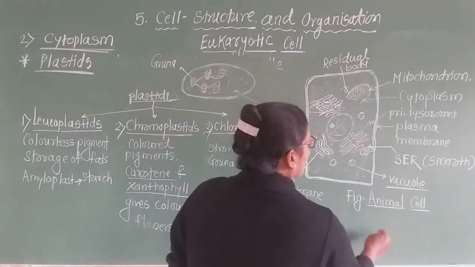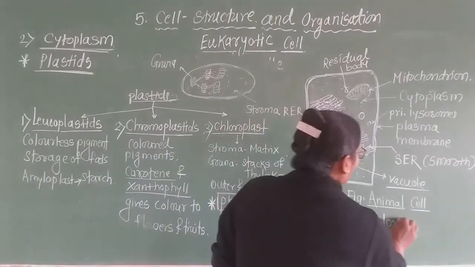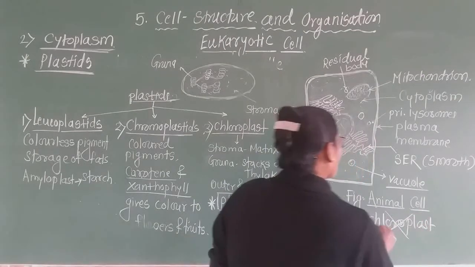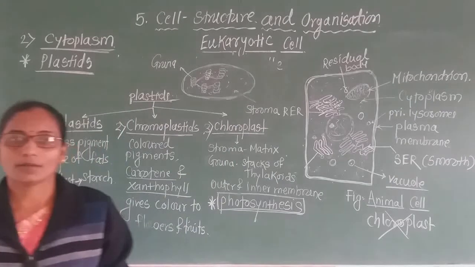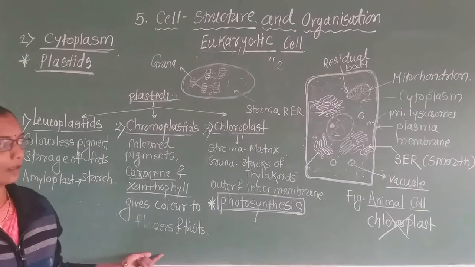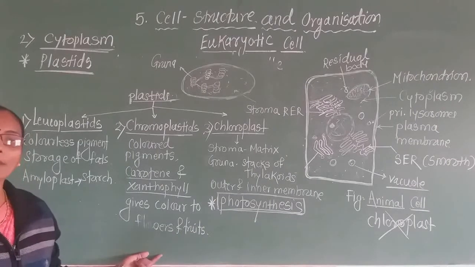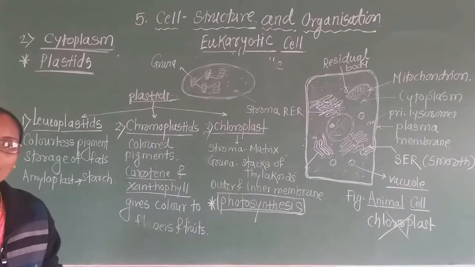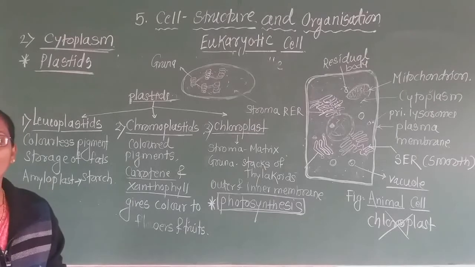In the animal cell, chloroplasts are not present. This chloroplast is present only in the plant cell, because the plant cell performs the process of photosynthesis for the production of food.